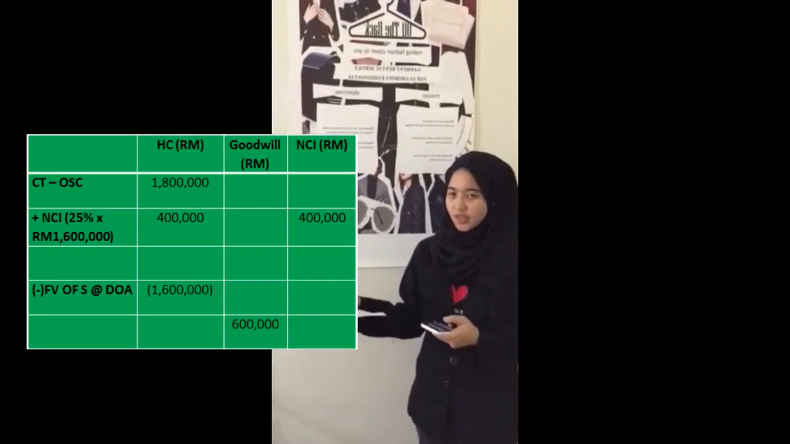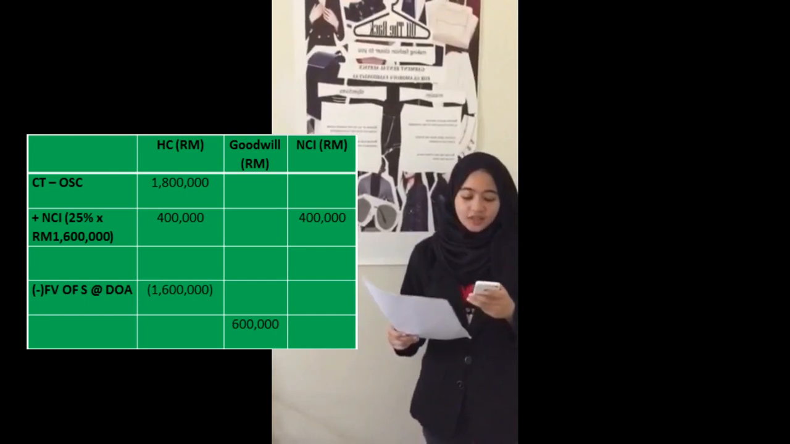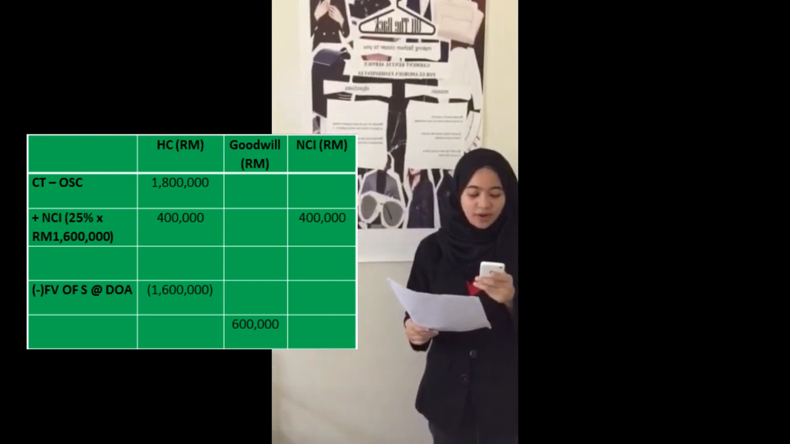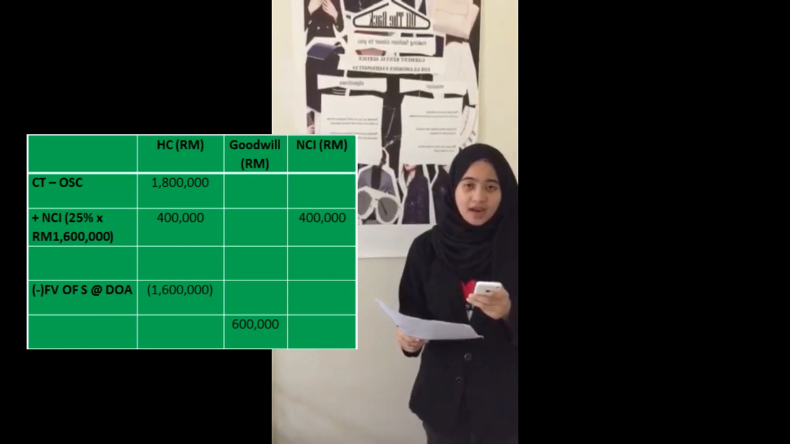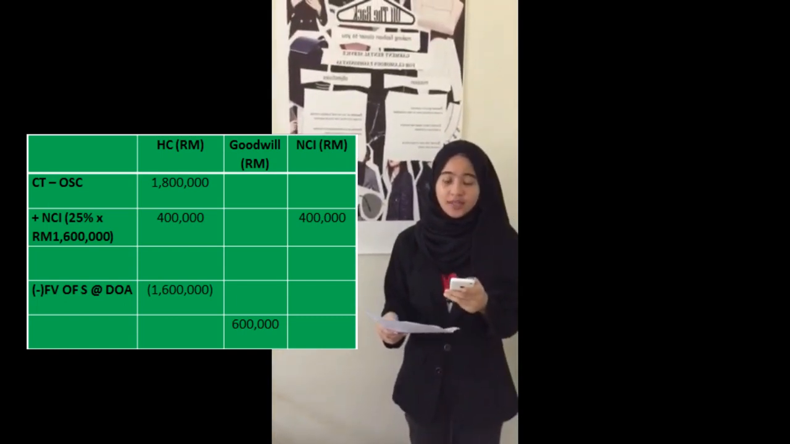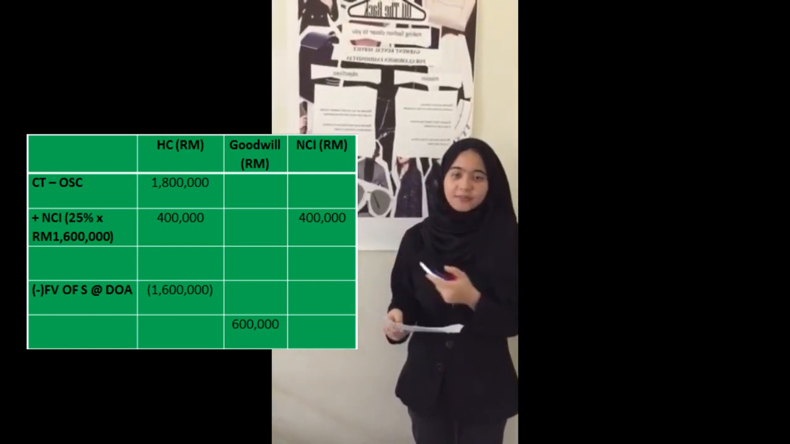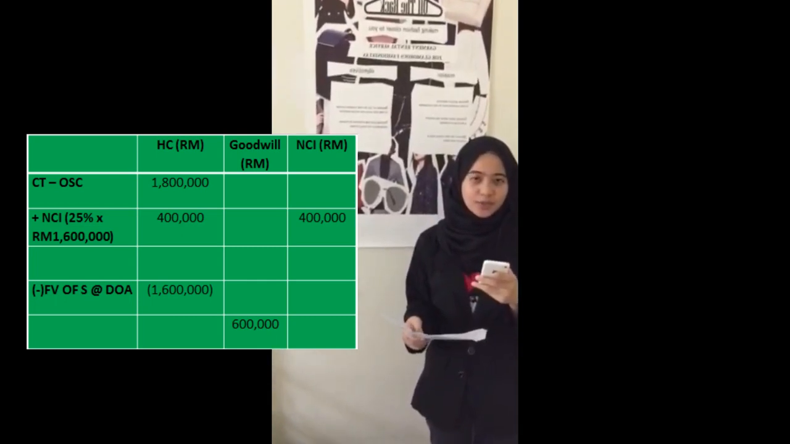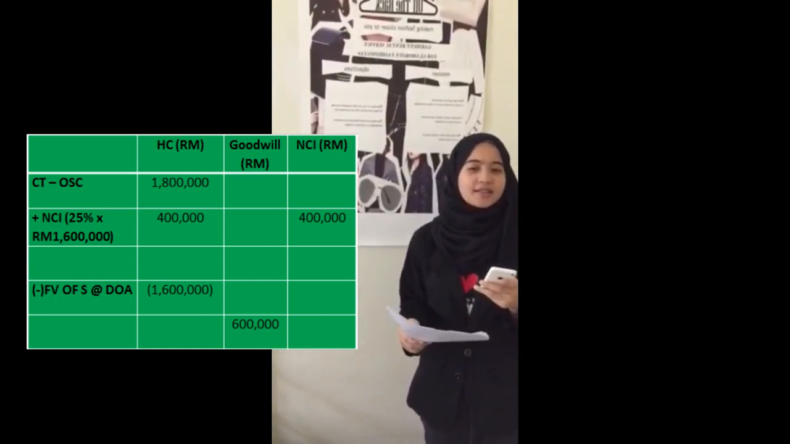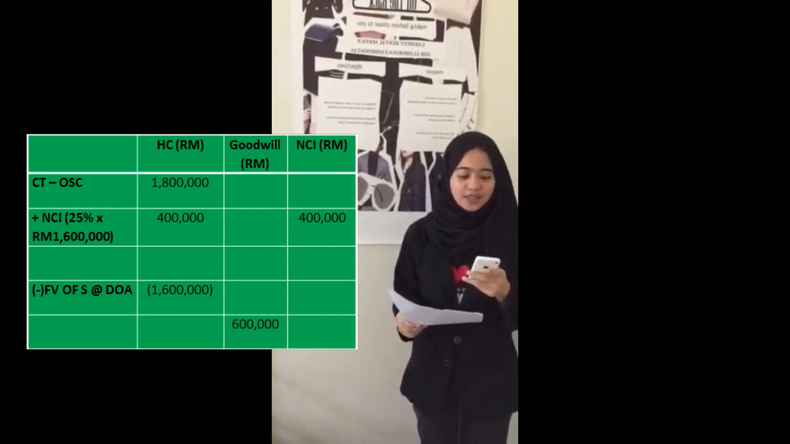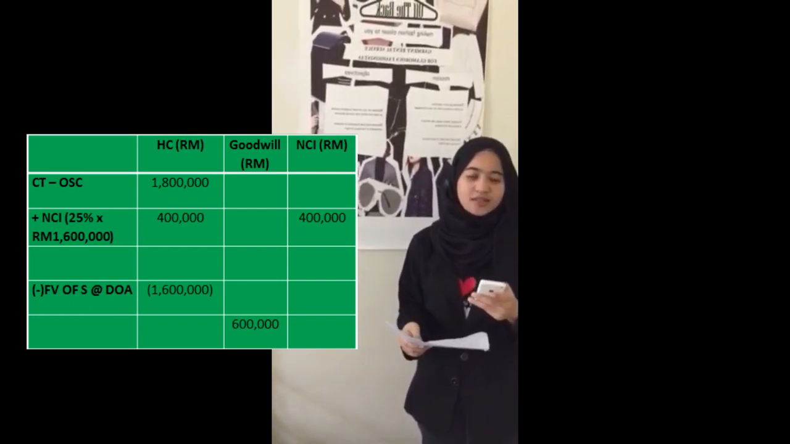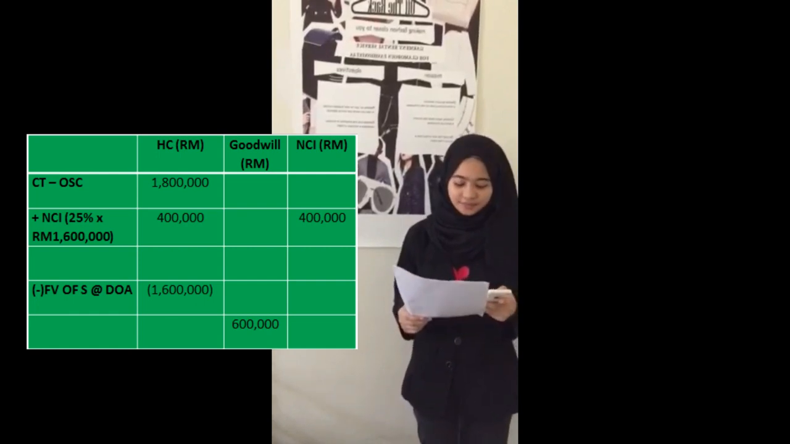Calculate the amount of goodwill on acquisition. As you can see here, the consideration transferred is 1.8 million ringgit, and the NCI is 400,000 ringgit. You can see the calculation here. But it is reduced by the fair value of Barry Berhad as at the date of acquisition of 1.6 million ringgit. Thus, the goodwill is 600,000 ringgit.